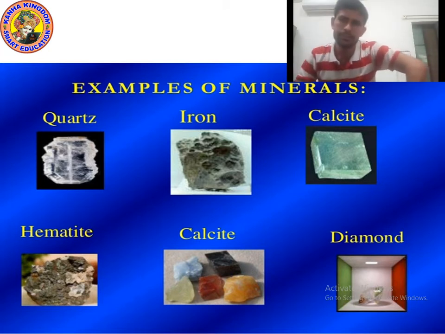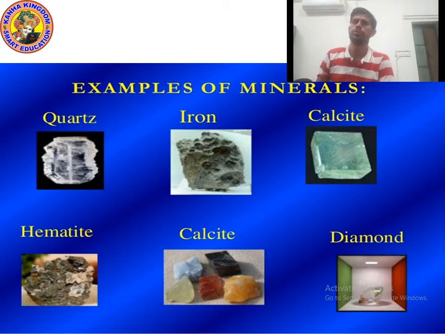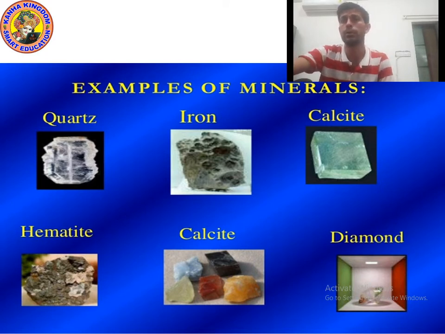So kids, I hope you understood about rock and mineral soil. Yes, the earth is made up of rocks. We find soil only on the surface of the earth, which is also called the crust. All rocks are made up of a substance called mineral. Examples of minerals you can see are quartz, iron, calcite, hematite, diamond.